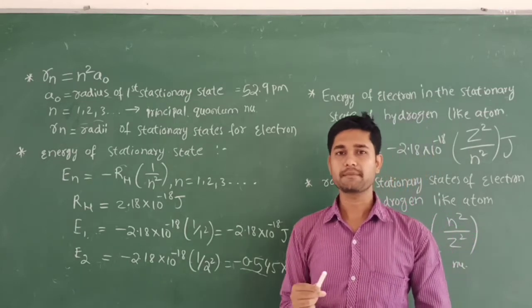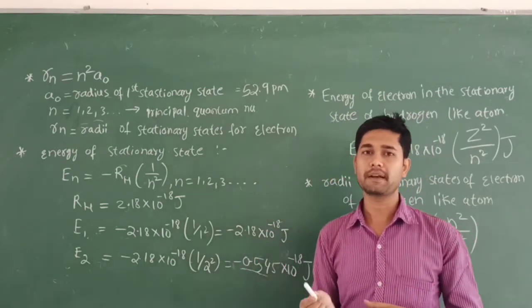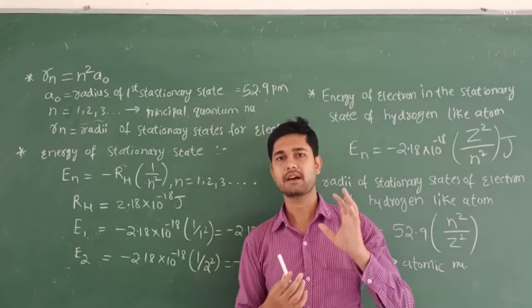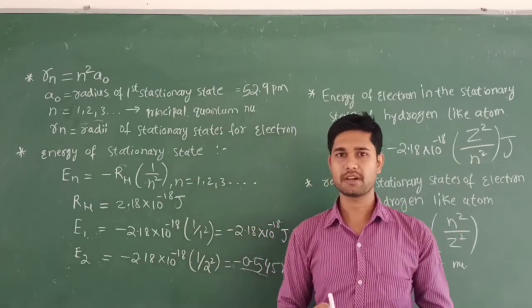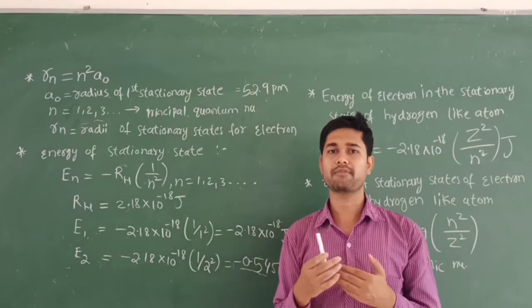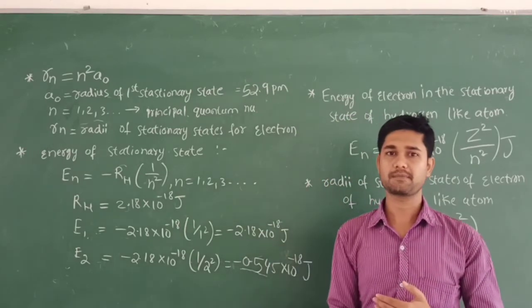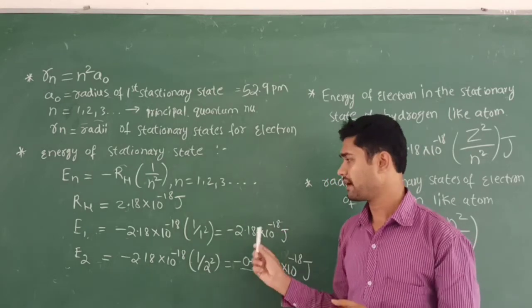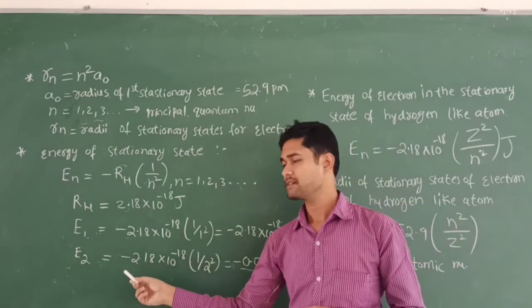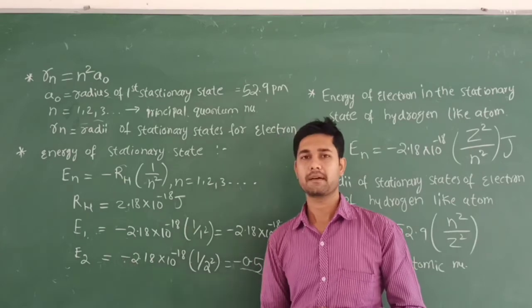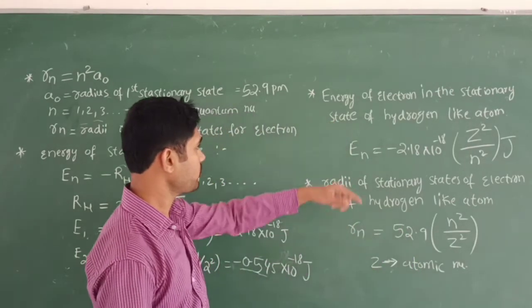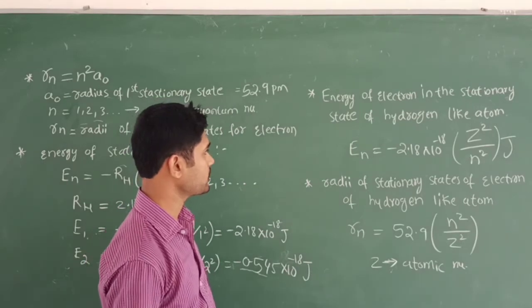What happens sometimes, in maximum times, the electron will be under the influence of the nucleus. When under the influence of the nucleus, the atom consists of the positive charge, and the Coulombic force of attraction between the negatively charged particles and positively charged particles holds the atom. So due to this, he is going to make use of the negative sign. Let's take the next one: the energy of an electron in the stationary state of a hydrogen-like atom.